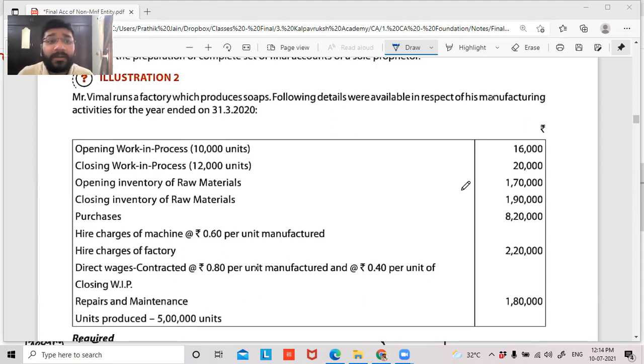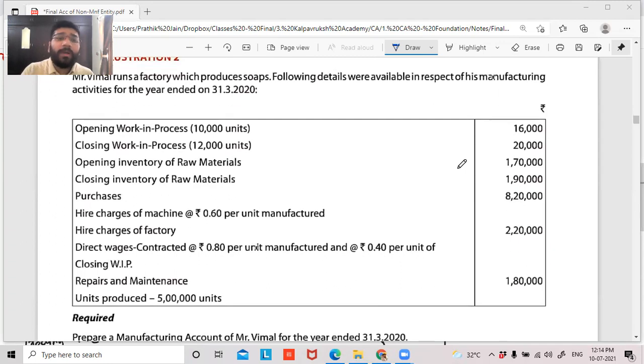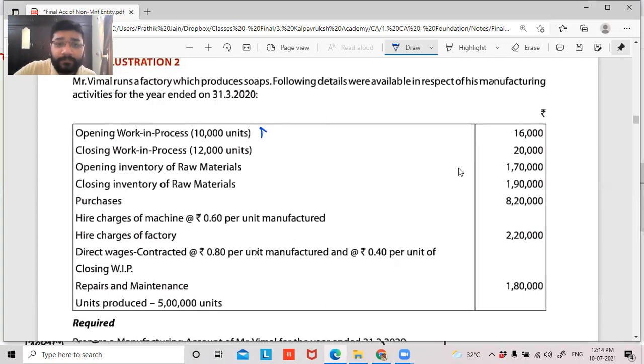It says that Mr. Vimal runs a factory which produces soap. The following details were available in respect of his manufacturing activities for the year ended 31st March 2020. Opening work in progress, guys. Where do I record this? Can I say in the manufacturing account? Debit side? Yes, sir. Closing work in progress, manufacturing account, credit side. Opening inventory of raw material, closing inventory of raw material, purchase of raw material. Can I say we'll add and subtract all these 3 together to get my raw material consumption to be recorded on the debit side of the manufacturing account? Yes or no? Yes, sir.